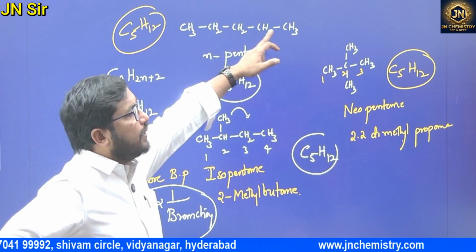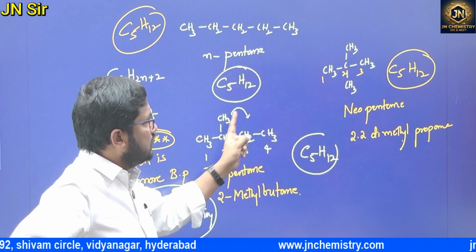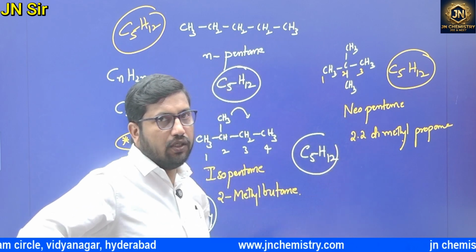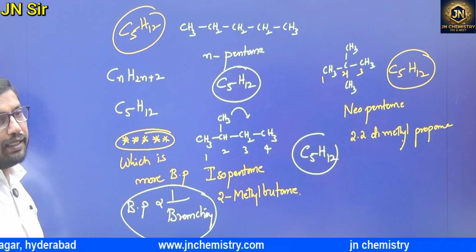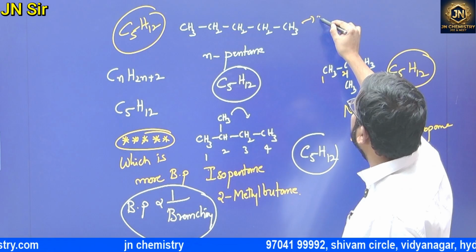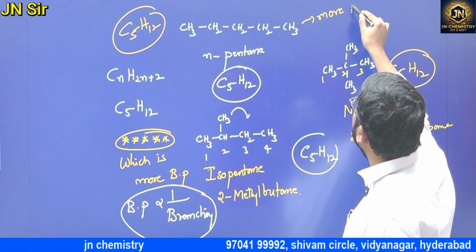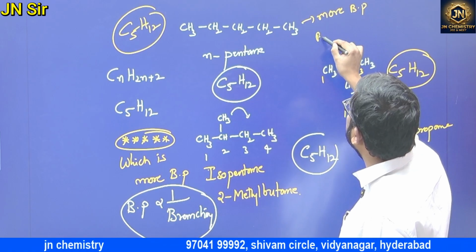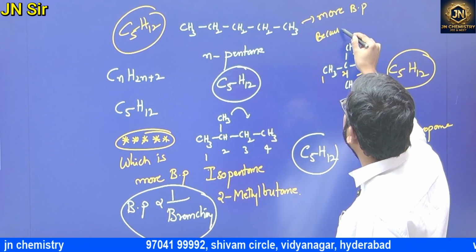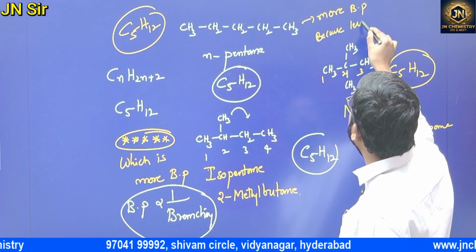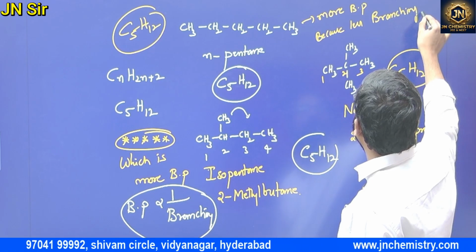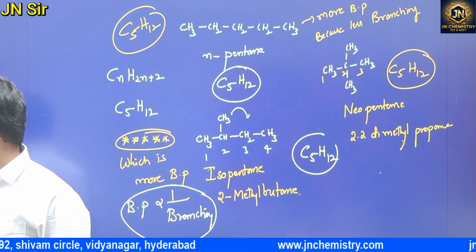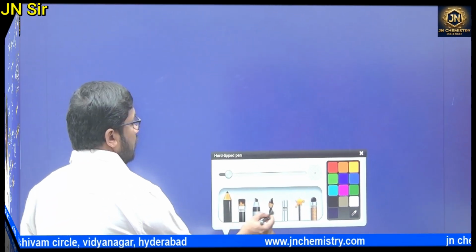In this case, no branches, 1 branch, 2 branches. Now let me know which has the higher boiling point. N-pentane. Got it? More boiling point because of less branching. Which one? N-pentane.